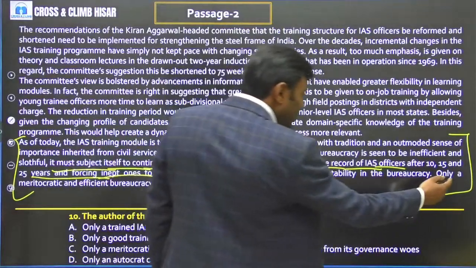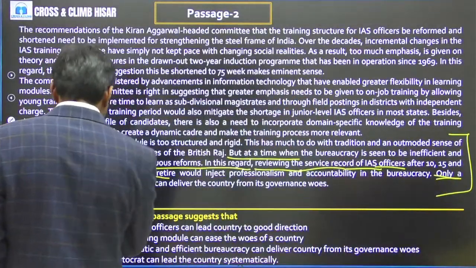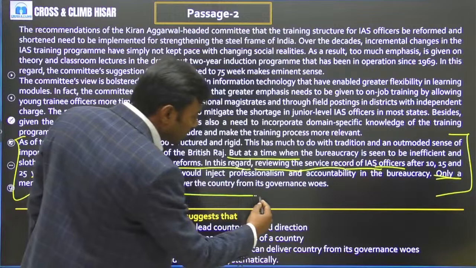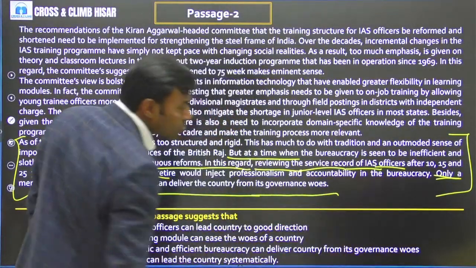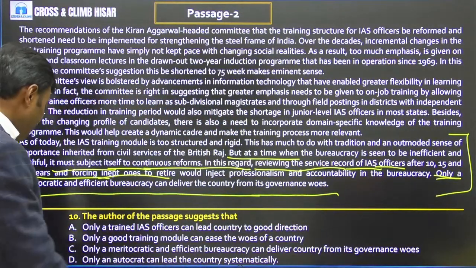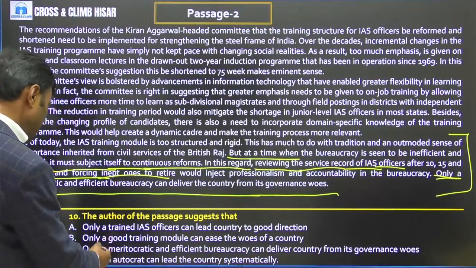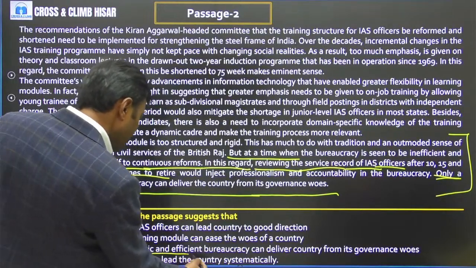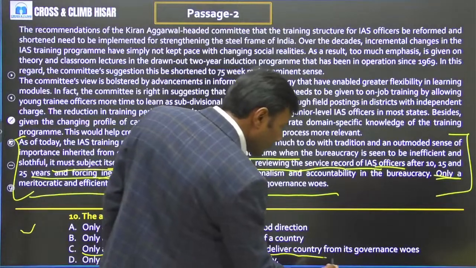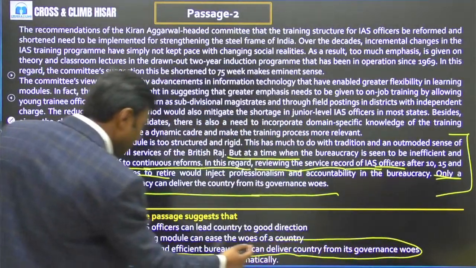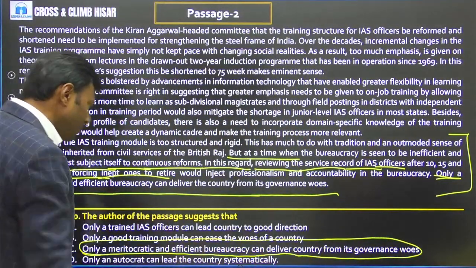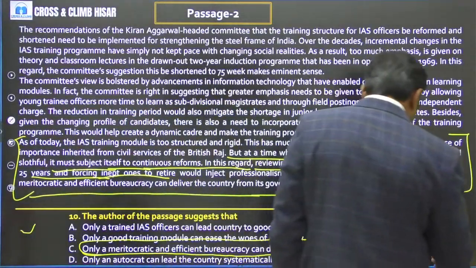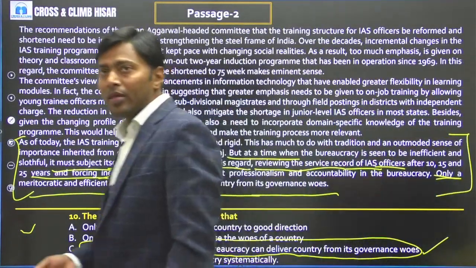Last में कहते हैं क्या? Only this kind of bureaucracy can deliver the country from its governance ooze. इसका मतलब only a meritocratic and efficient bureaucracy can deliver the country from its governance ooze. सीधे सीधे लाइन लिखा है भाई, ये तो लेमैन वाला आंसर है. तो easily you can answer this question, that is option C, right?